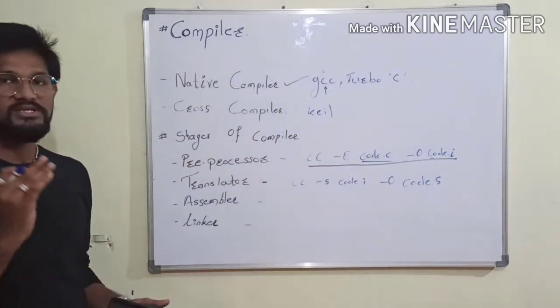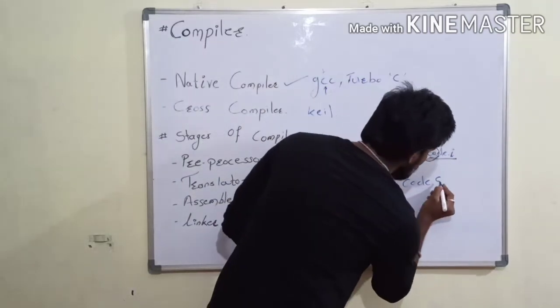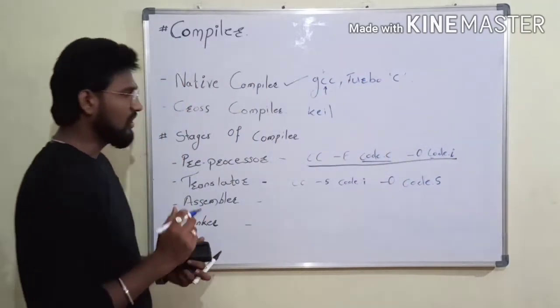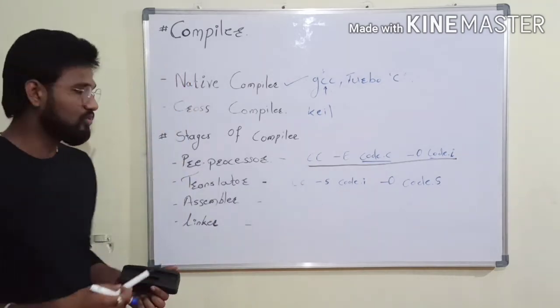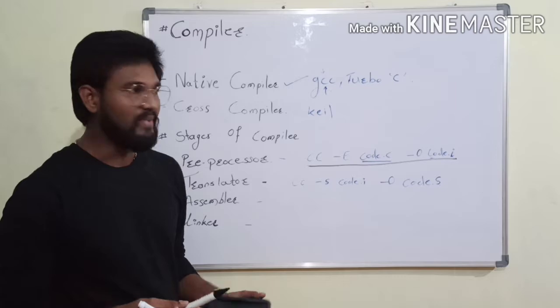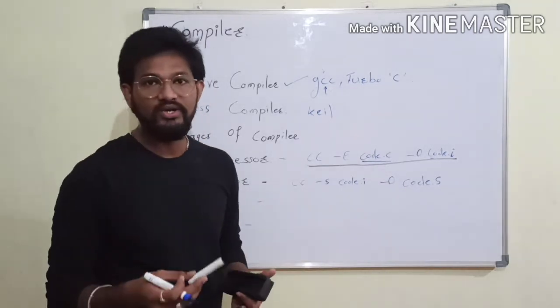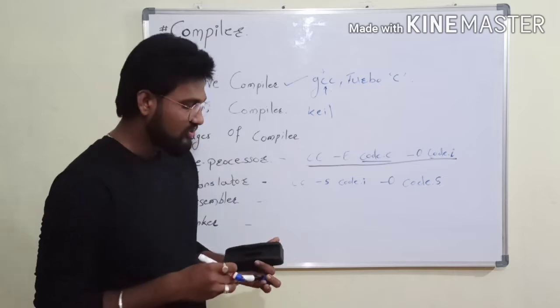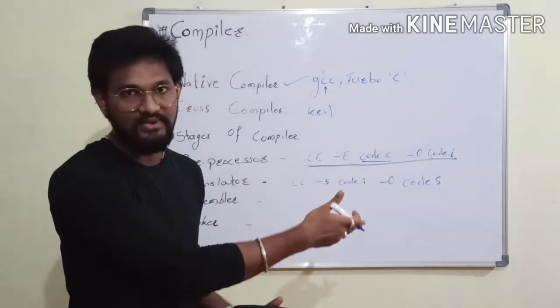So a .s file means it is a translator file. Once you run this command and compile your code to the next stage, you can see by opening this file that all your code is converted into assembly language. So the translator will convert your C language to ASM language.